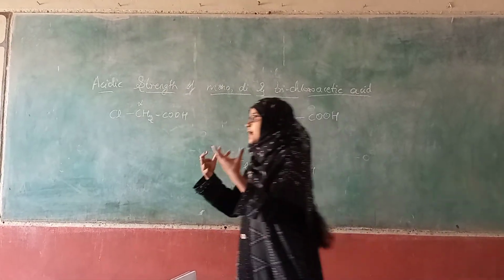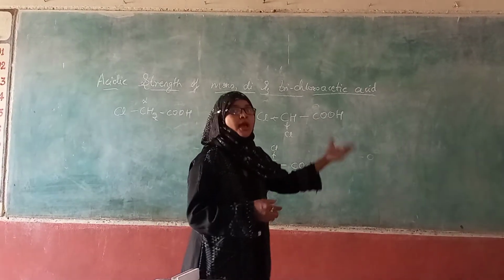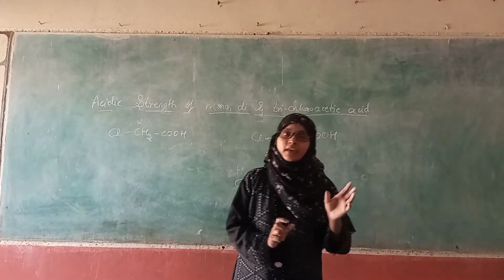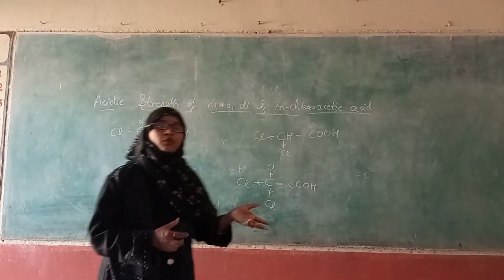It will disperse the negative charge over the oxygen atom and lose the hydrogen ion very easily, which makes the compound more and more acidic.